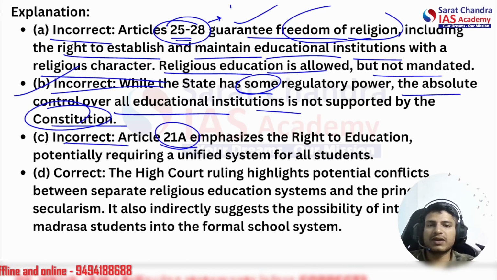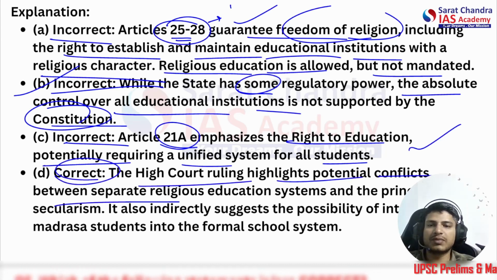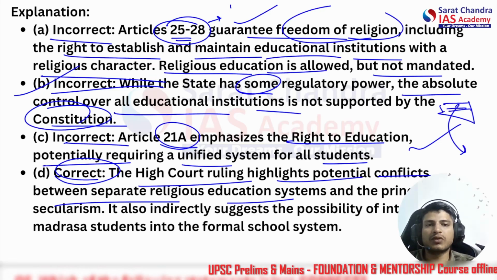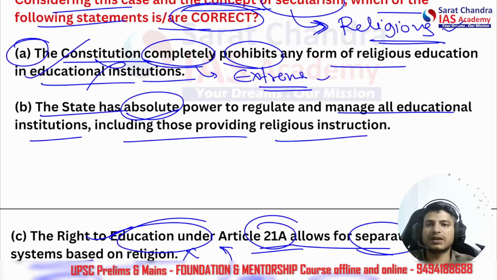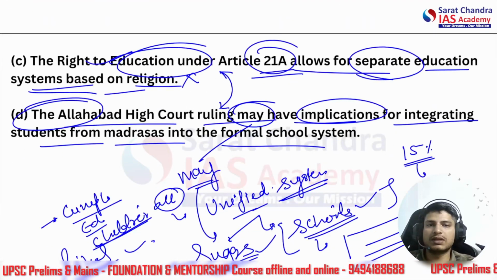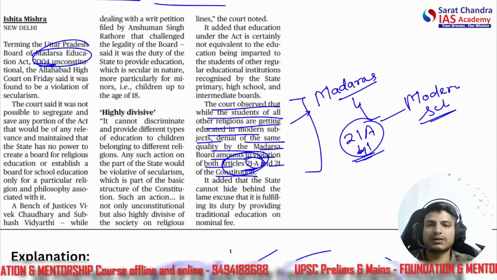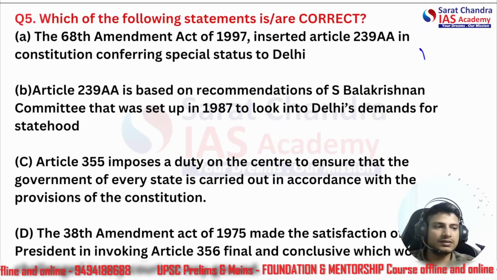The third thing is also incorrect. Article 21A emphasizes the right to education, potentially requiring a unified system for all students. So this is what I said. The High Court ruling highlights potential conflicts with separate religious education systems, and it means that these students should be brought into the modern schooling system from the madrasas. Coming back to the question itself, we found that the first was incorrect, the second was incorrect, the third was also incorrect, and the fourth one is correct. All right. Let's come to the next question. This is from our last lecture.